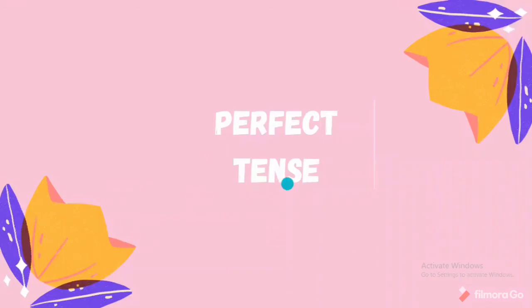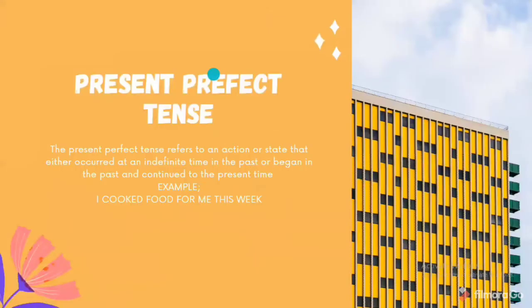So without any further ado, let's get started with perfect tenses. So present perfect tense. Present perfect tense refers to an action that either occurred at an indefinite time in the past or began in the past and continued to the present time. So, what is present perfect tense? Present perfect tense is an action that started in the past and is still continuing in the present. I have cooked for myself this week.